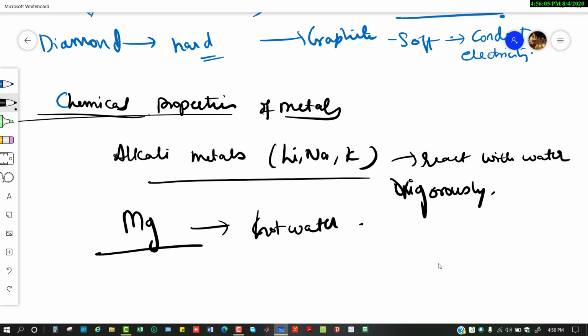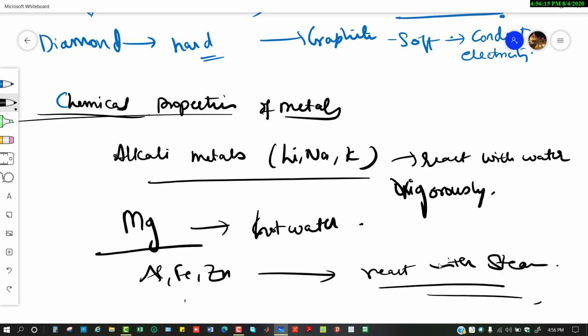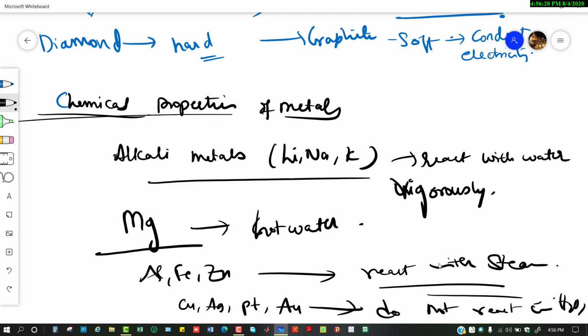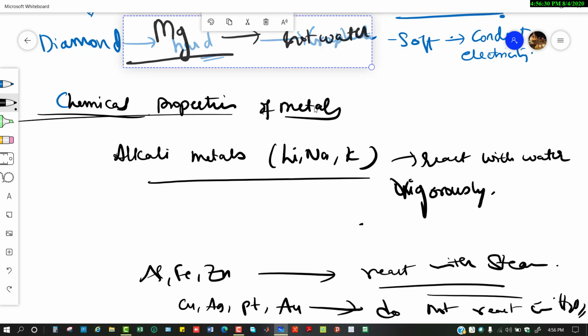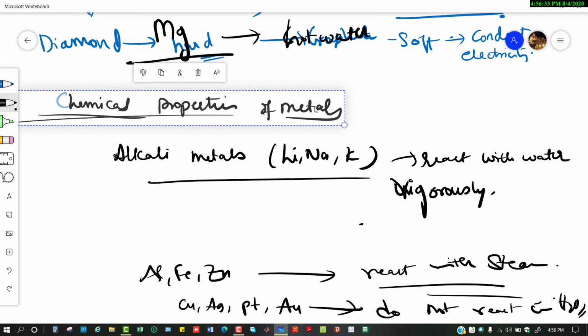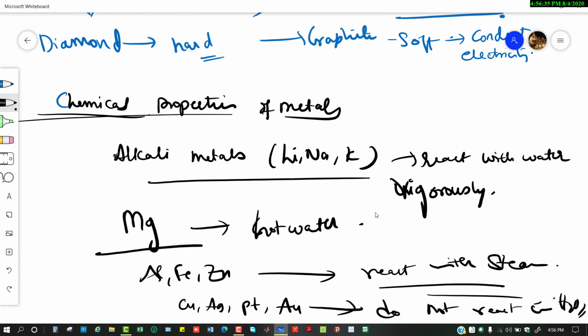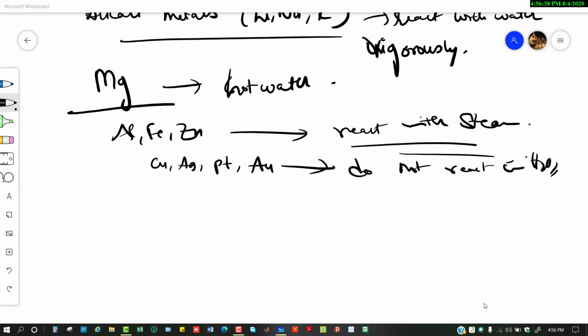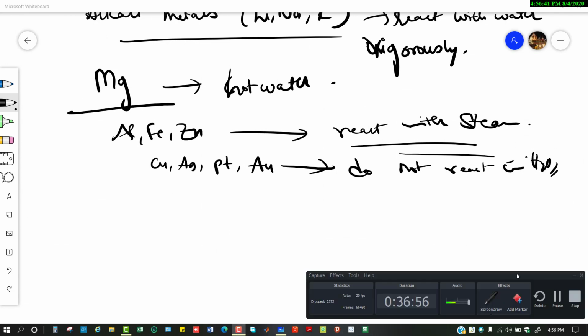Aluminium, iron, and zinc can only react with steam, as we have already discussed. But copper, silver, platinum, and gold do not react with water. Clear?